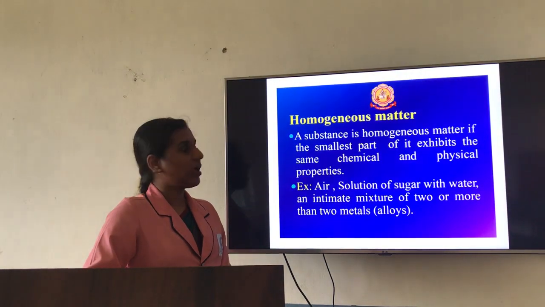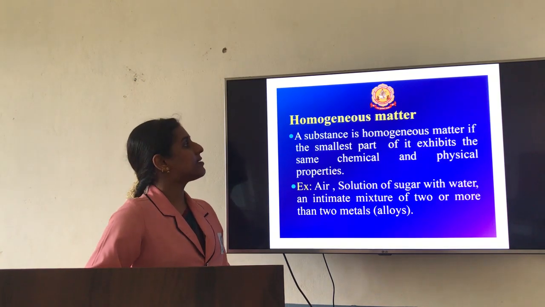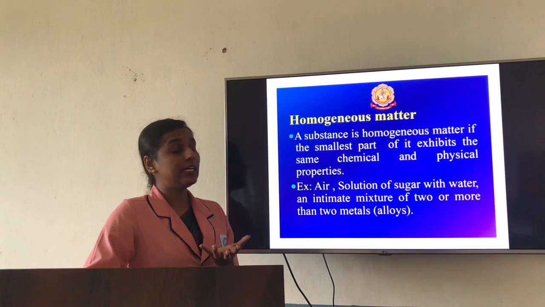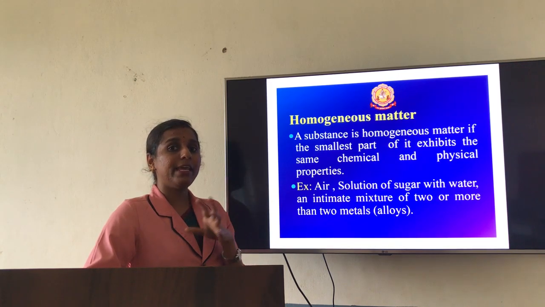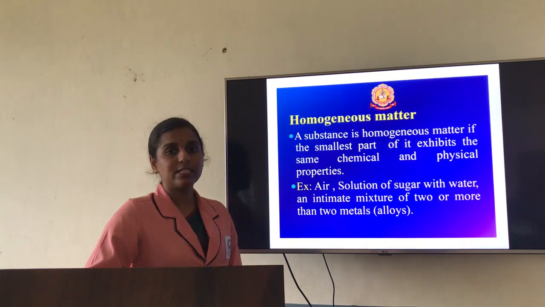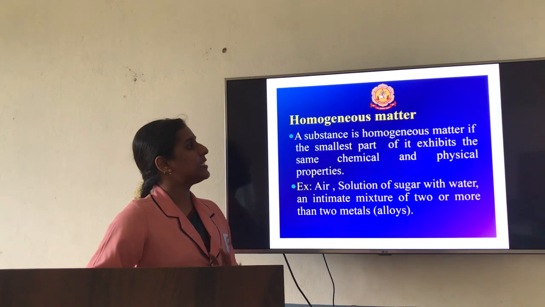The next type of matter is homogeneous matter. As I said, here the particles will have the same proportion of components throughout the bulk solution. Then you are going to consider it as homogeneous matter.